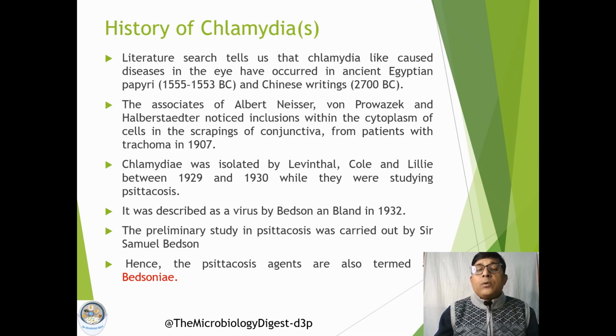They noticed some inclusions in the cytoplasm of cells collected from the scrapings of conjunctiva from a patient, and that patient was suffering from a disease called trachoma.